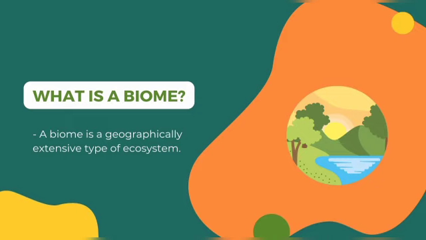First, let us define what is a biome. A biome is a geographically extensive type of ecosystem. A particular biome occurs wherever environmental conditions are suitable for its development, anywhere in the world. Biomes are characterized by the life forms of their dominant organisms, but not necessarily by their particular species. On land, biomes are generally identified by their mature, older growth vegetation. In contrast, aquatic biomes are usually distinguished by their dominant animals.